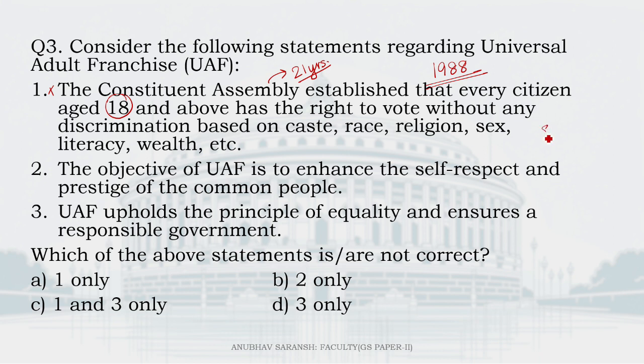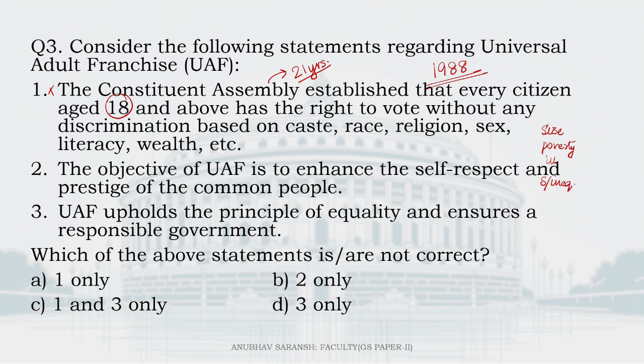So one challenge was of course size, and also a huge population, and we had issues of poverty, issues of illiteracy, and of course a lot of social inequality as well.